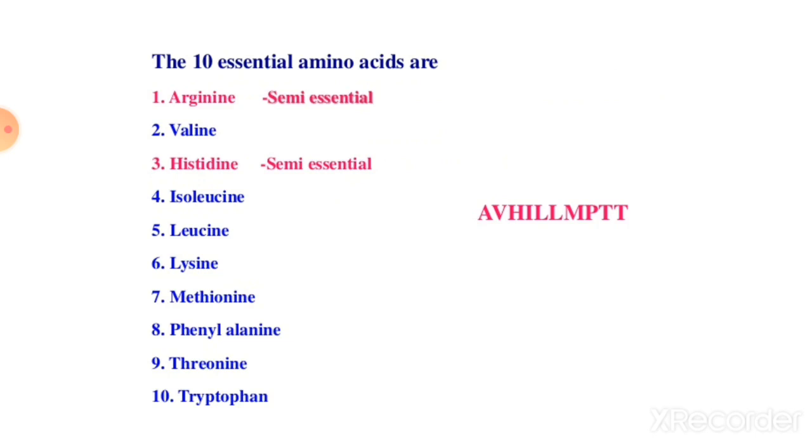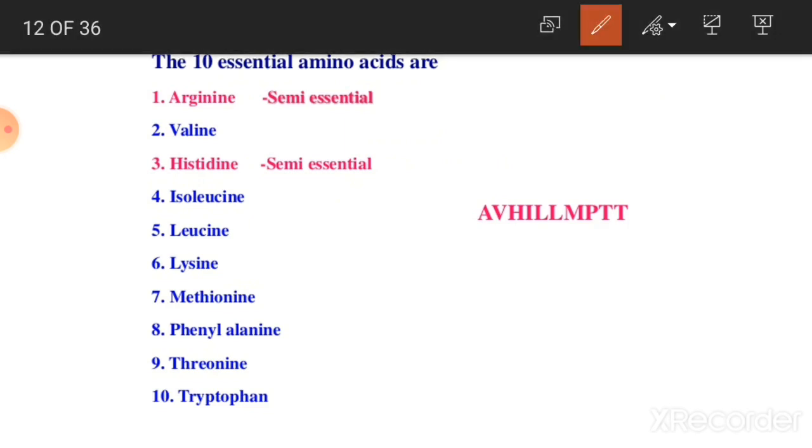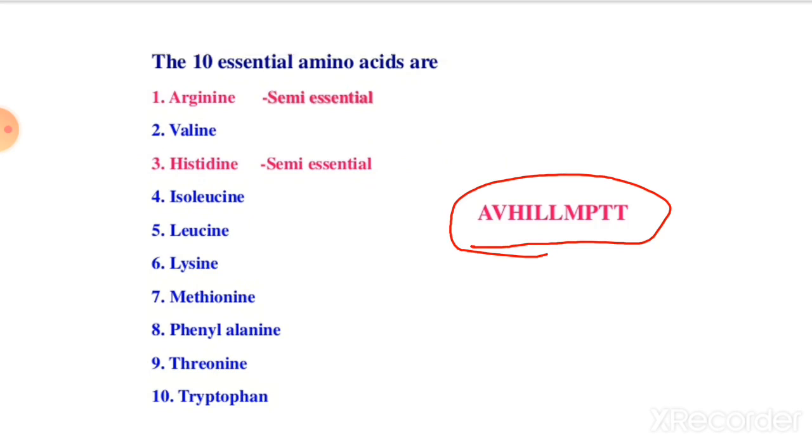The 10 essential amino acids are arginine, which is semi-essential, valine, then histidine, which is also semi-essential, then isoleucine, leucine, lysine, methionine, phenylalanine, then threonine and tryptophan. This is a simple trick to remember the 10 essential amino acids.